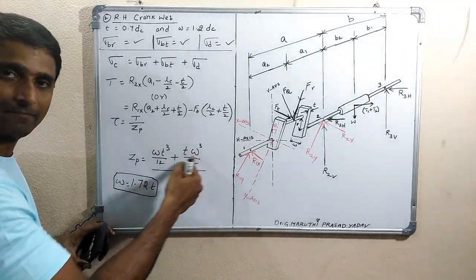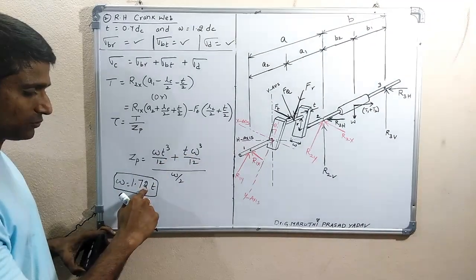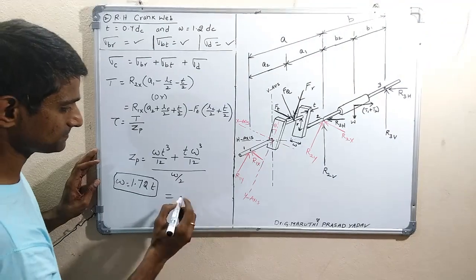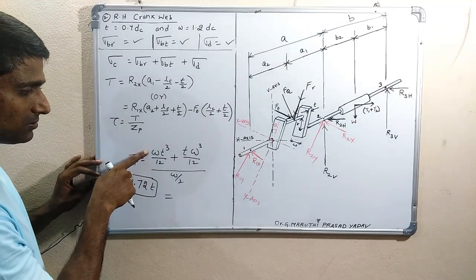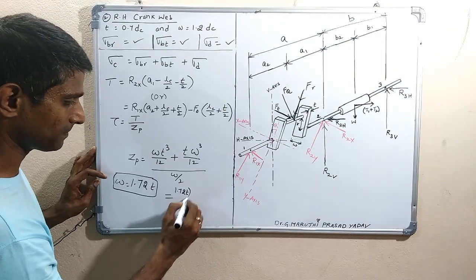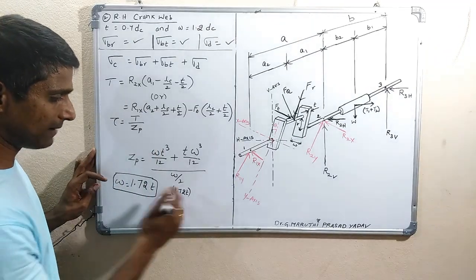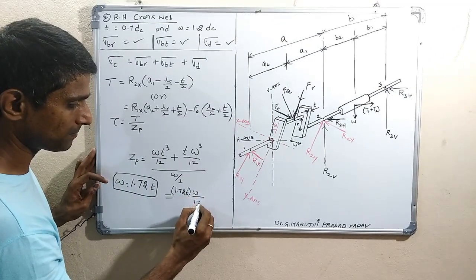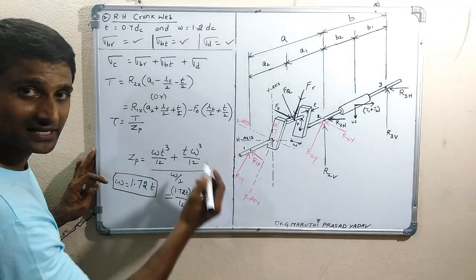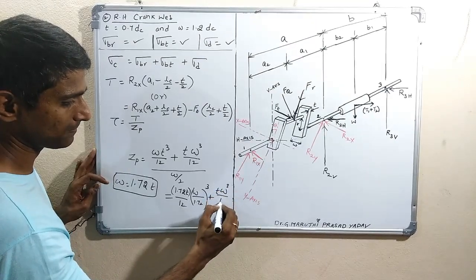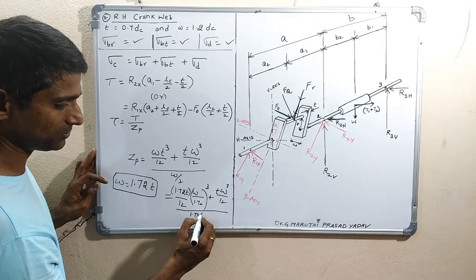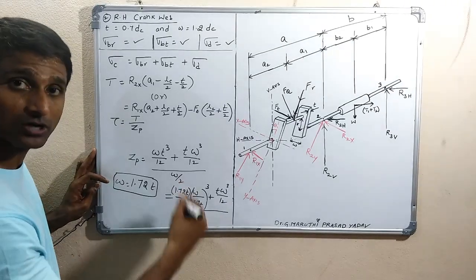Substituting W equals 1.72 times T here, we get it like this. This W I can take as 1.72 T, into this thickness, equals W by whole cube by 12 plus this, which I can keep as this, whole divided by W by 2, again 1.72. So no problem, again whole divided by W by 2.